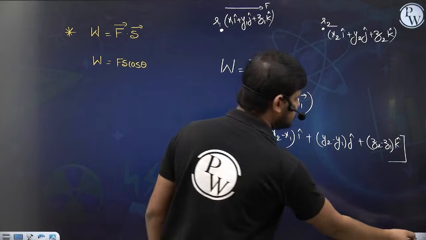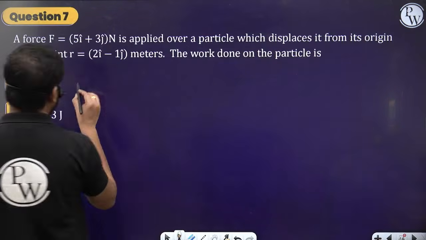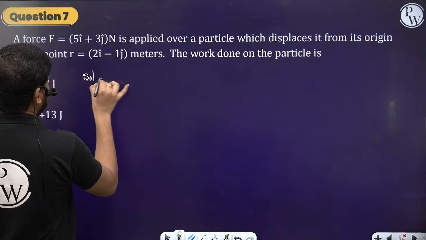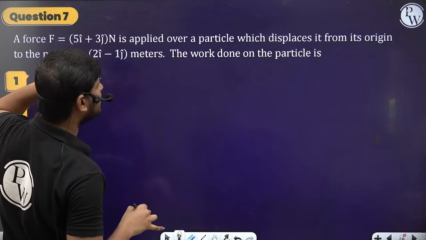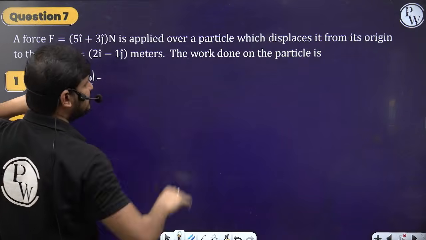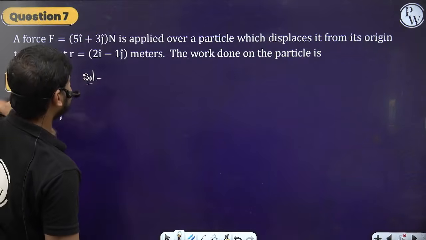So the next question is of the same kind. See here. What does the question say? A force of 5 i cap plus 3 j cap is applied over a particle which displaces it from the origin to some other point.